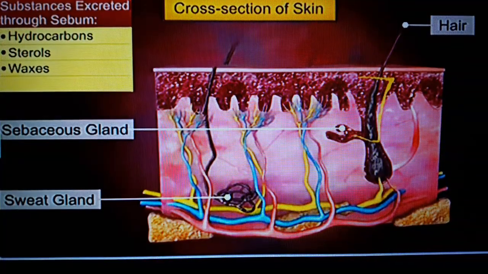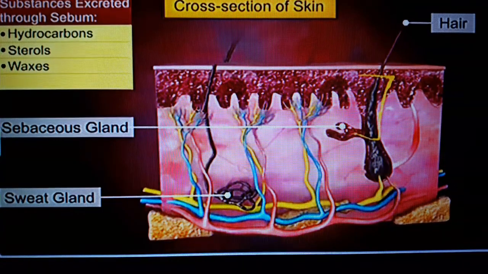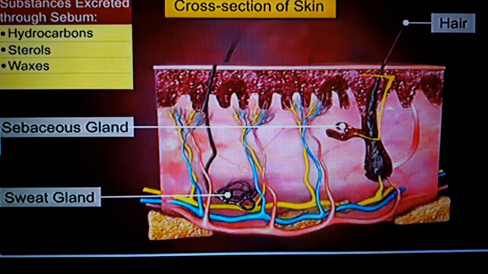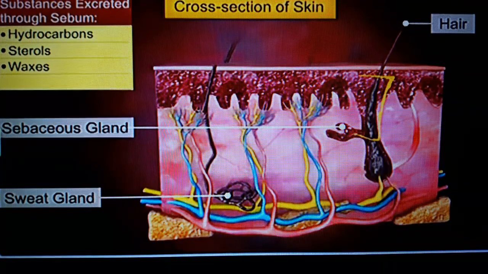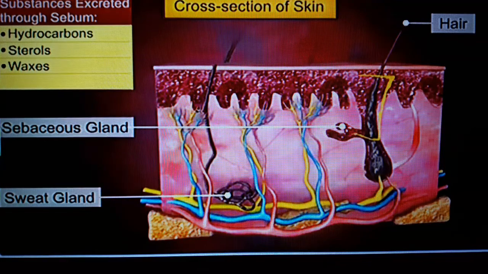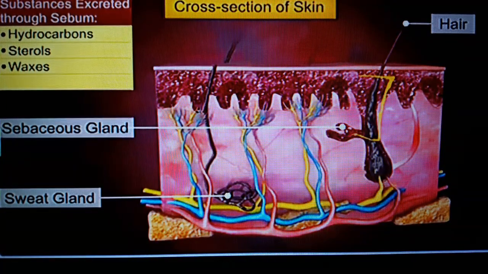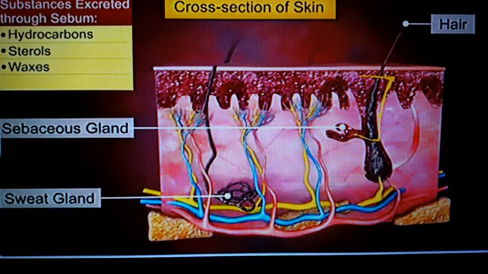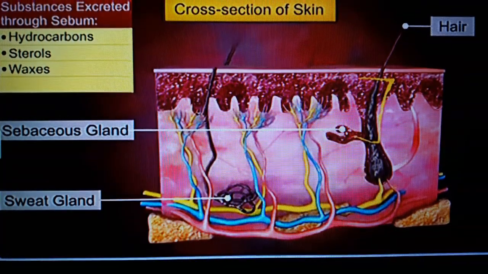A cross section of skin shows sebaceous and sweat glands. Sebaceous glands give out a wax-like secretion which contains lipids such as waxes, sterols, and traces of other hydrocarbons and fatty acids. These are secreted out through ducts on the skin surface.